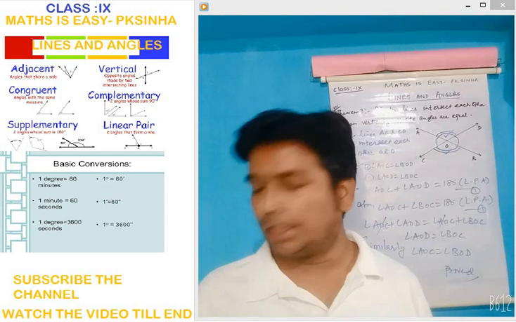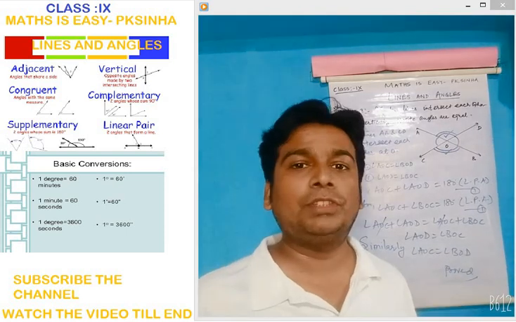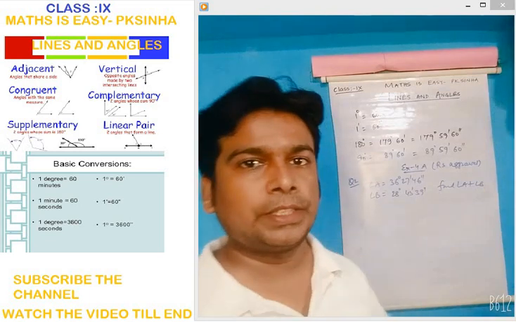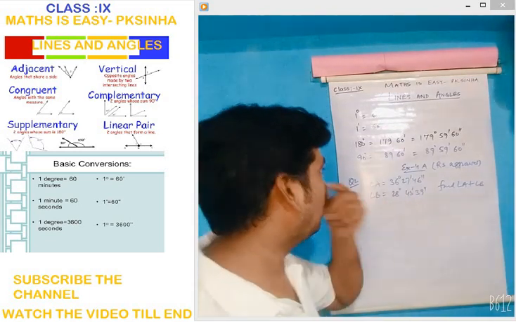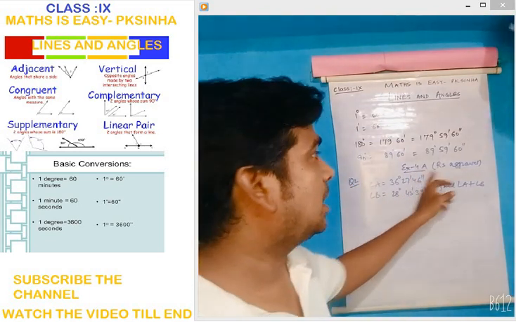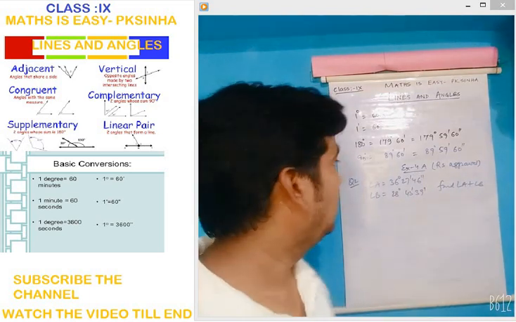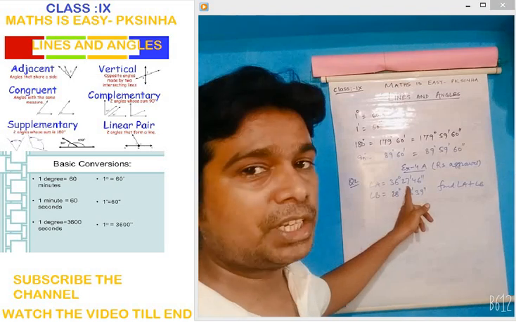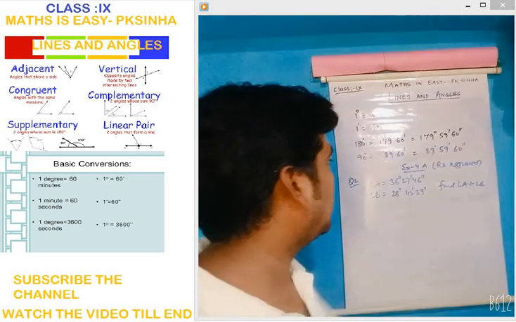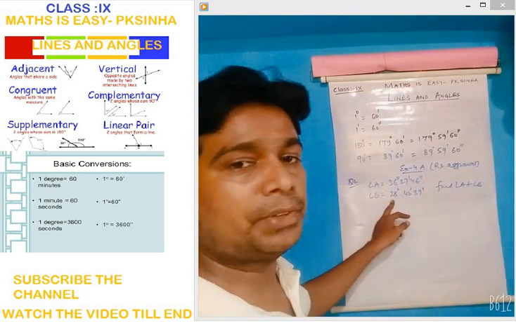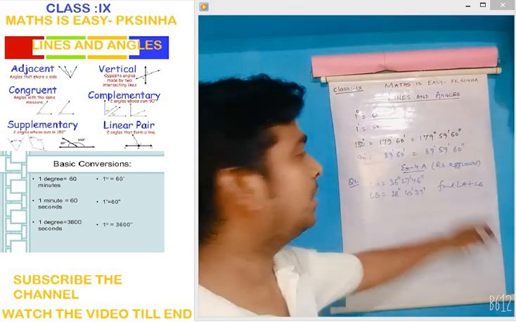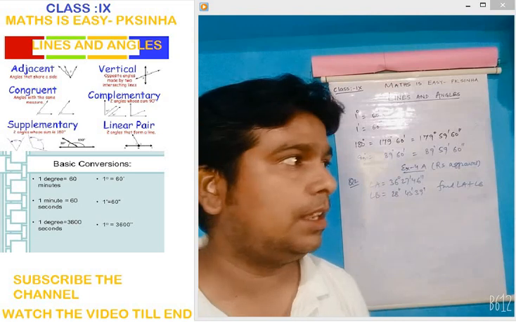Everyone was asking. Last day I gave the videos in which I showed how to convert degrees. This is the question which students were not able to understand: Exercise 4A, RS Agrawal book, question number 2. Angle A is given as 36 degree, 27 minute and 46 second, and the value of angle B is given as 28 degree, 43 minute and 39 second. We need to find the value of angle A plus angle B.